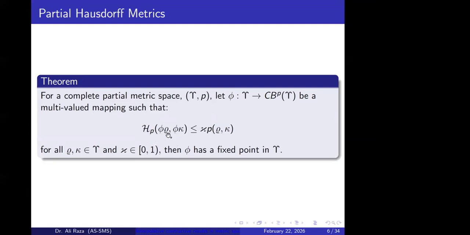Here on the left hand side we have phi and lambda, which are two set valued mappings, and CB denotes the collection of all closed and bounded subsets of a partial metric space. If phi and lambda satisfy this condition for some constant lying between 0 and 1, then the mapping phi has a fixed point. Surely here the concept of fixed point is that the element belongs to the corresponding set.